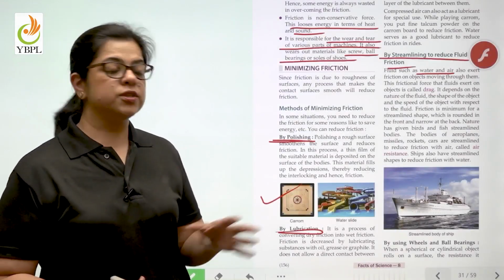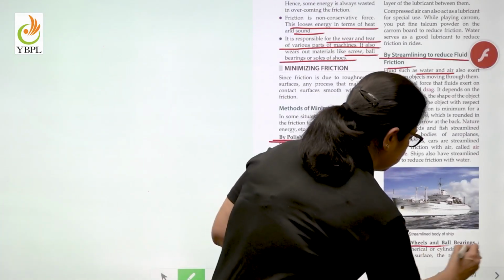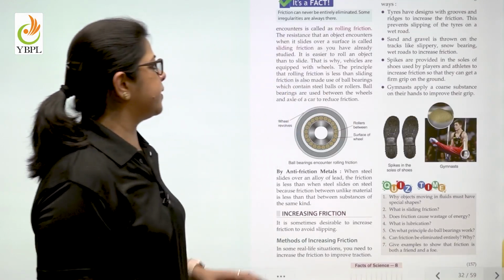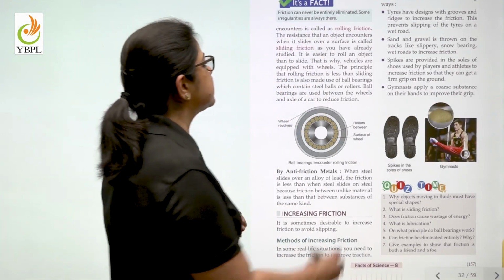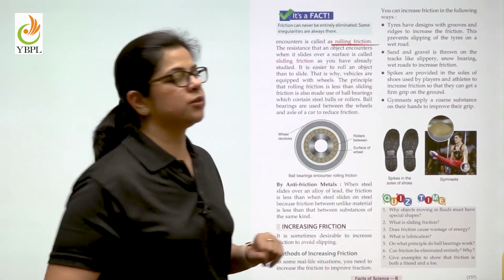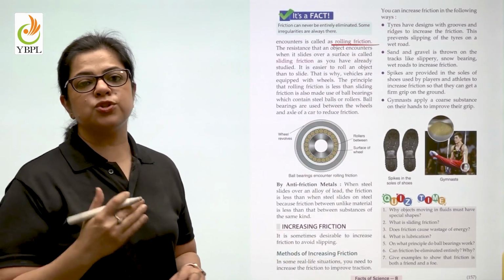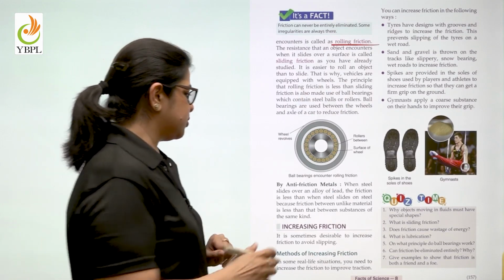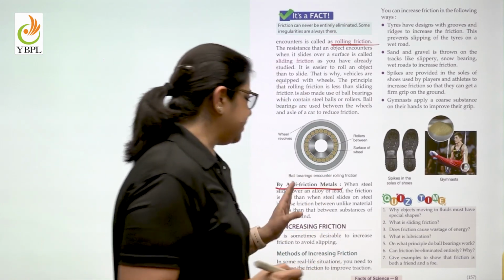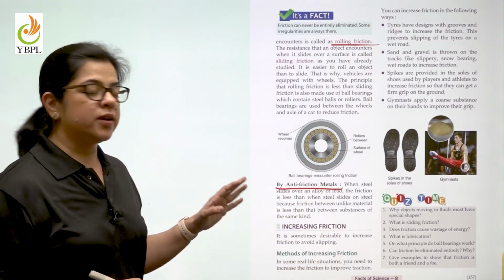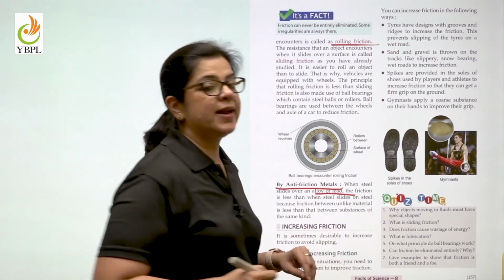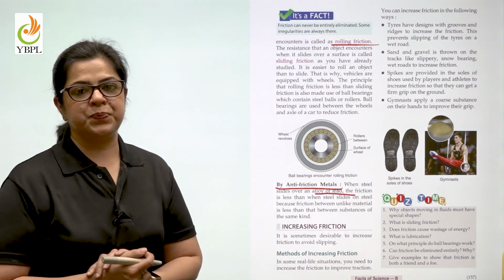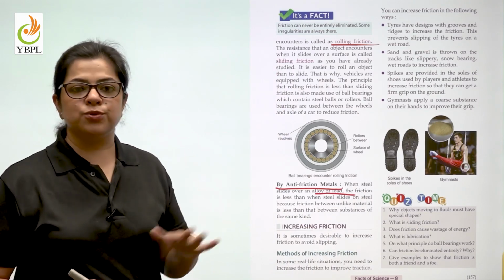Another way of reducing friction is by using wheels and ball bearings. This increases the chances of rolling friction. And we know that rolling friction is always less than sliding friction. Also by using anti-friction materials. What are anti-friction metals? They are alloys of lead that reduce friction. Children, these were the methods of reducing friction.